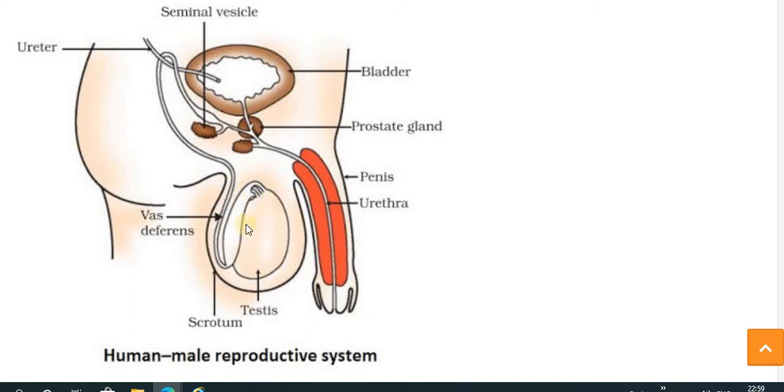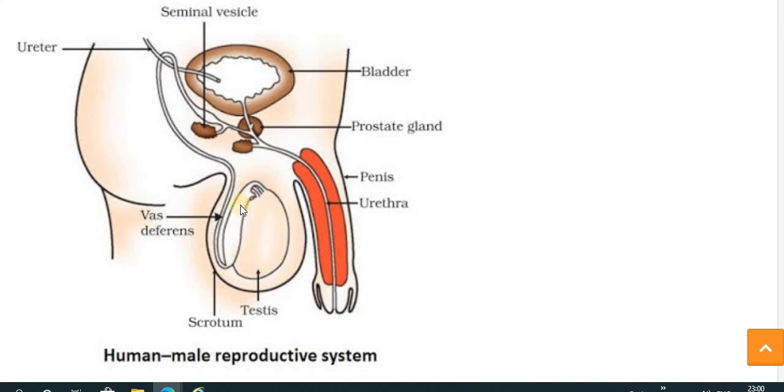The testis produces sperm and also forms the hormone testosterone. The scrotum protects the testis and helps provide a favorable temperature for the production of sperm in the testis.